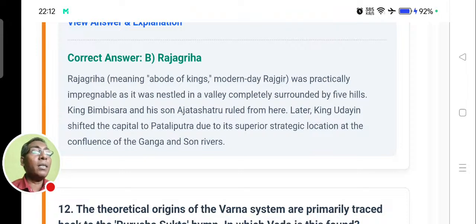And you will have to understand, there can be another question. Name the kings who led the Mahajanpad Magadh from Rajgir, and name the king who shifted the capital from Rajgir to Patliputra. So there can be several questions. Okay, these are very easy questions.